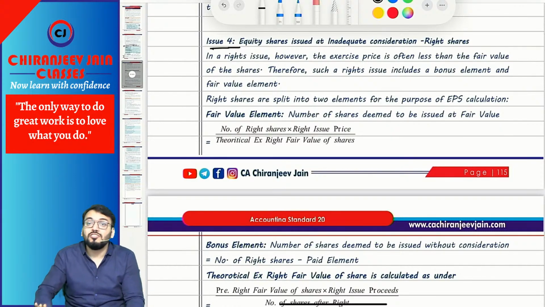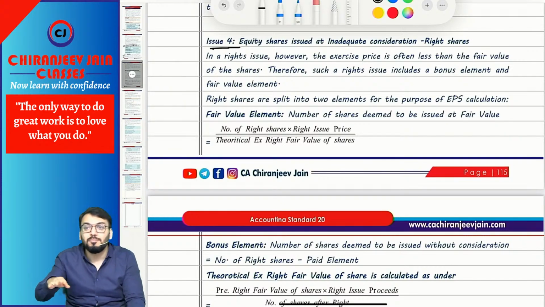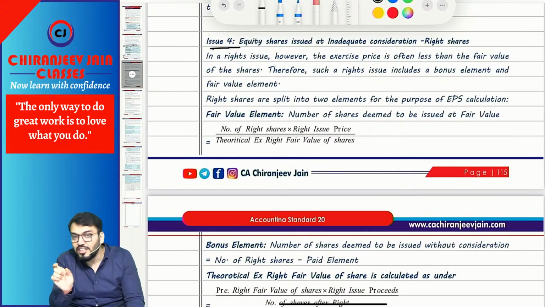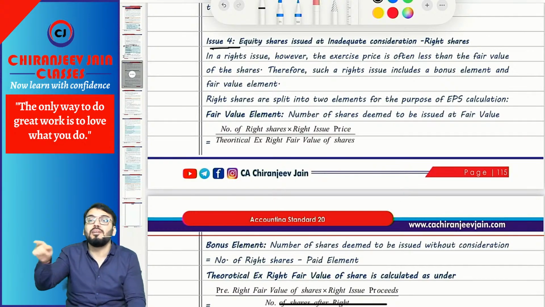Bonus element means shares which are issued without any consideration. So we need to split right shares into two parts, paid element and bonus element. The number of shares which are deemed to be issued at fair value will be: number of right shares multiplied by right issue price divided by theoretical ex-right fair value of shares.